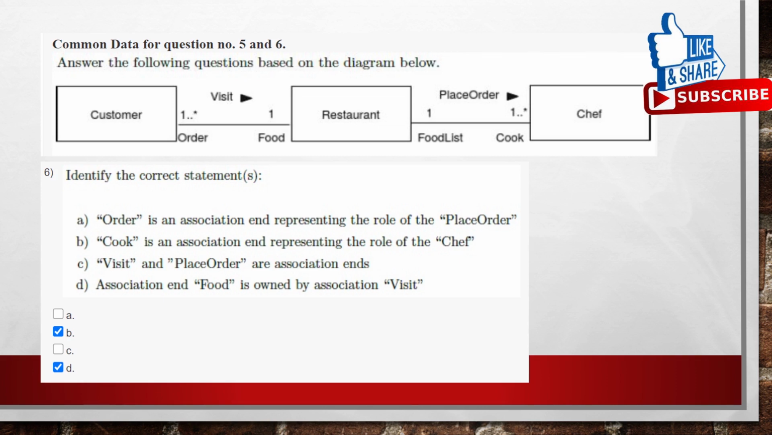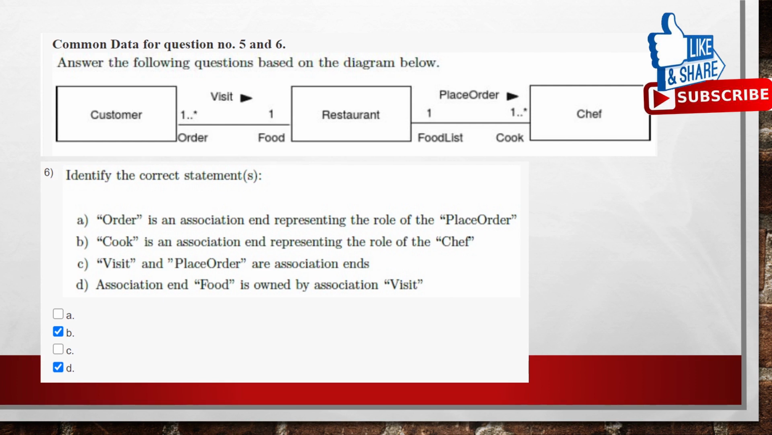Next, coming to option B, cook is an association and representing the role of the chef. Exactly, an association is having two ends, and each end represents the role of that particular class. Chef role is cook, so this is true. Visit and place order are association ends? No, visit and place order are not association ends. They are the names of the associations.